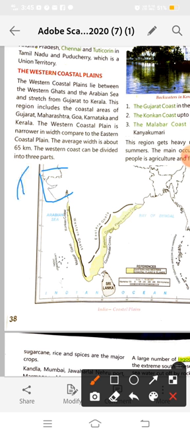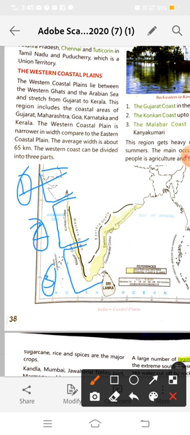First is known as the Gujarat coast, and the second from Goa, here is our Goa, this is known as the Konkan coast, and this is known as the Malabar coast. We have three parts of the western coastal plain. First is the Gujarat coast in the north and the Konkan coast up to Goa.